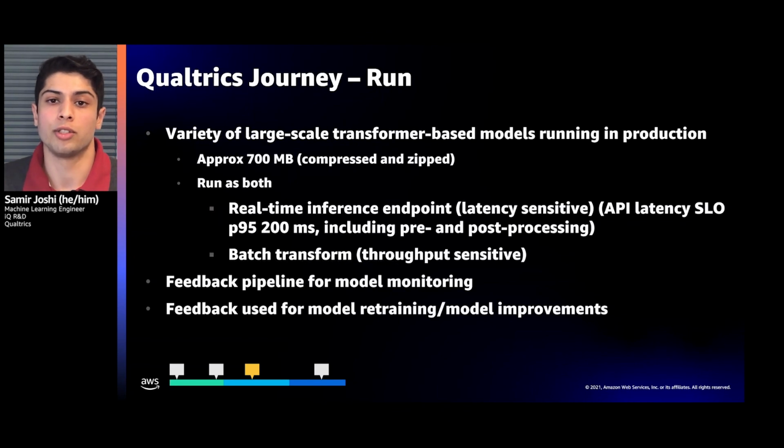For our universal models, we are currently deploying a variety of large-scale transformer-based models in production. For an approximate estimation of size, it's about 700 megabytes when all compressed and zipped together. We've run these both for real-time inference in low latency situations and batch transform when maximum throughput is required. And using SageMaker, we're able to deploy both of these with the same code base. Additionally, we've developed feedback pipelines for model monitoring and model retraining in order to continually improve our models for our customers.